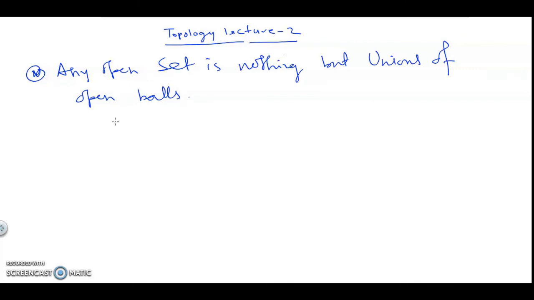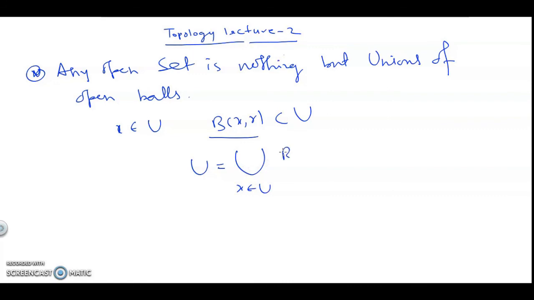So obviously, if any arbitrary x belongs to open set U, we can give a B(x, r), that is an open ball, totally inside U. So U can be written as the union of all open balls B(x, r) for some r belonging to R and r greater than 0.